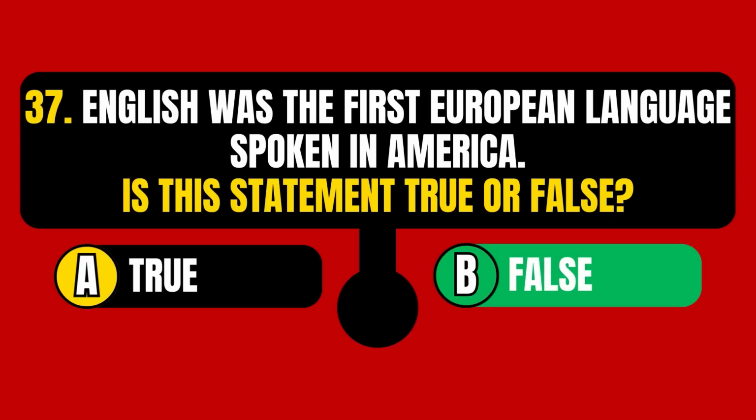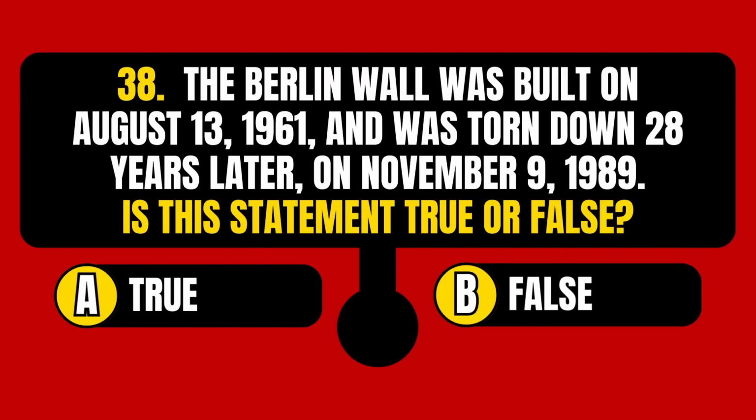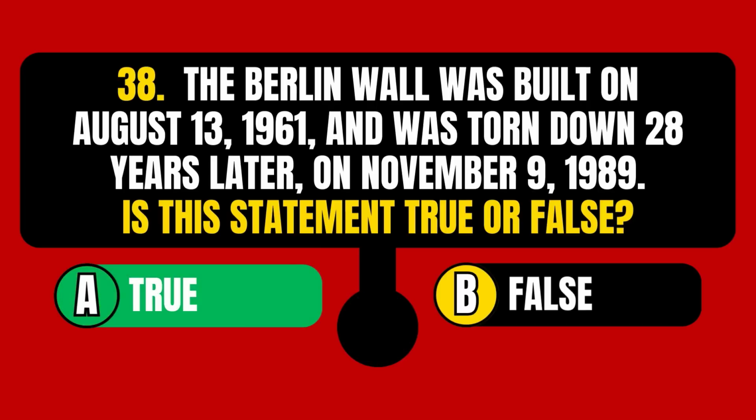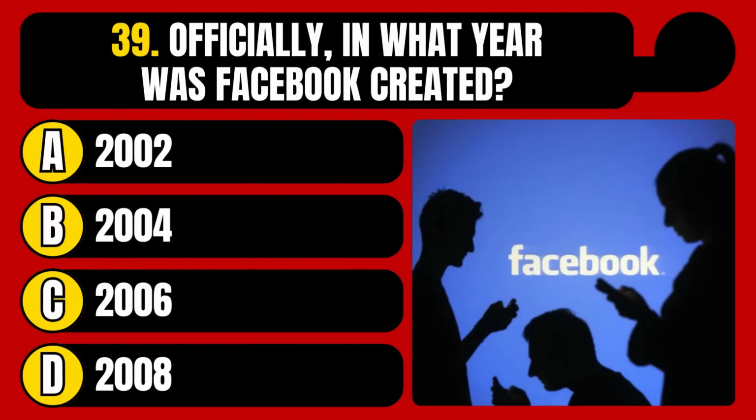The statement is false. The Berlin Wall was built on August 13, 1961, and was torn down 28 years later, on November 9, 1989. Is this statement true or false? The statement is true. Officially, in what year was Facebook created?